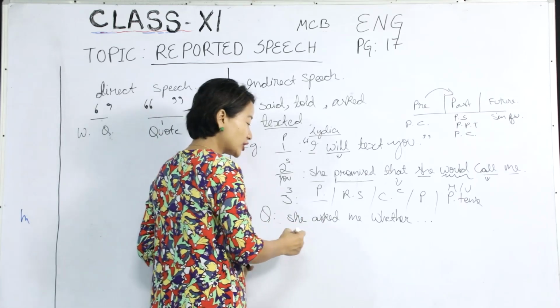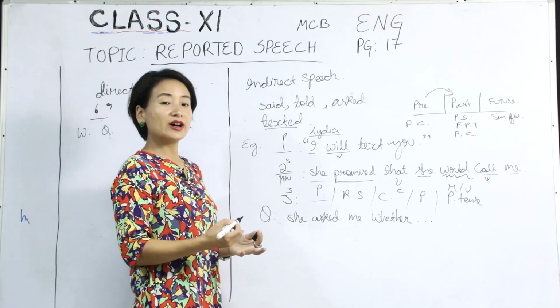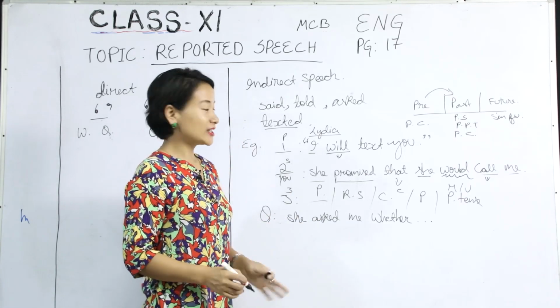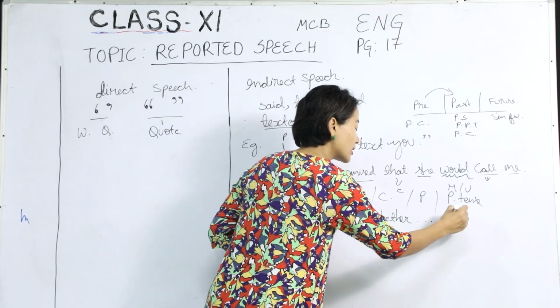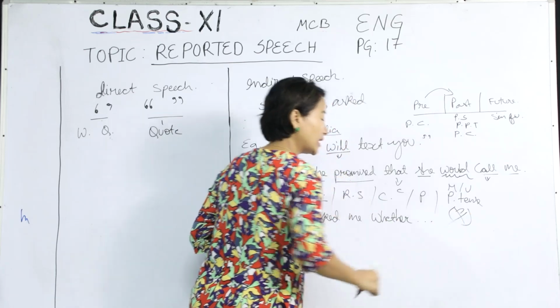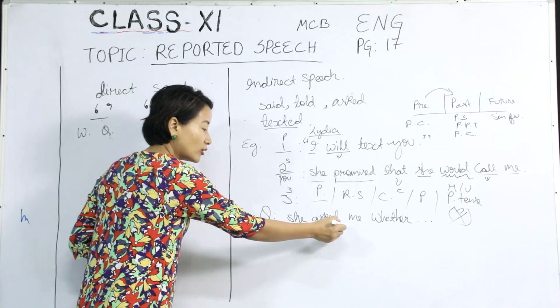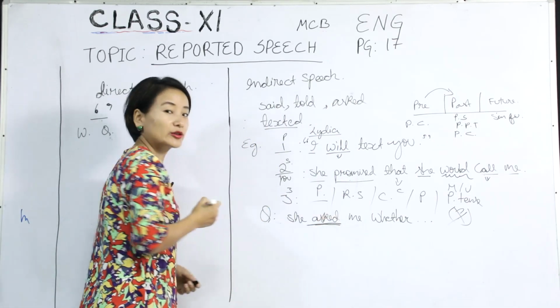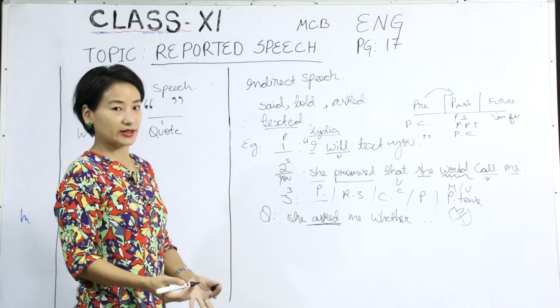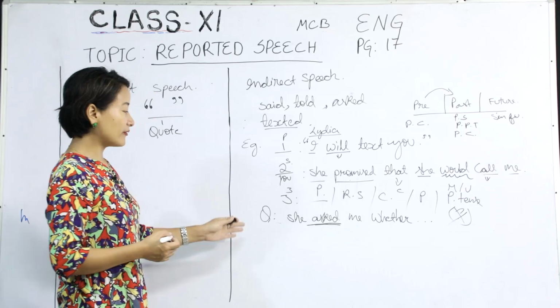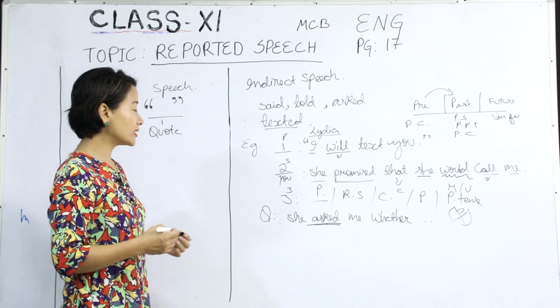Or you can also say, she inquired if I could swim. And you would notice that your question mark would not be required here, because you already have the reporting verb for questions, such as asked, or you can also say inquired, and so on. So that's what we have here for questions.